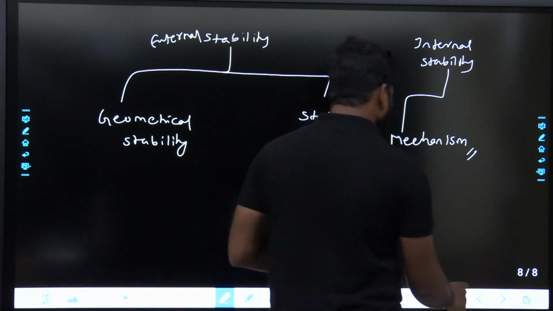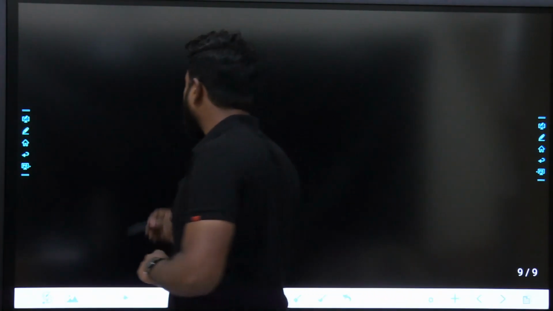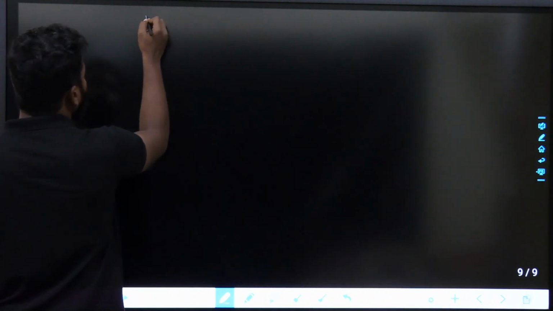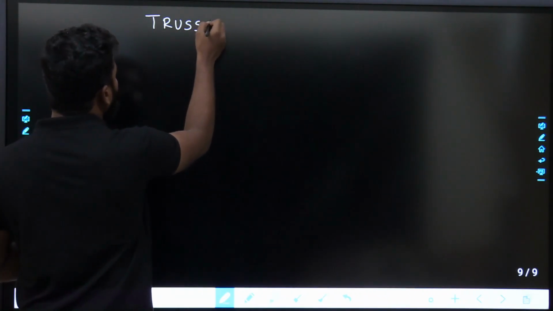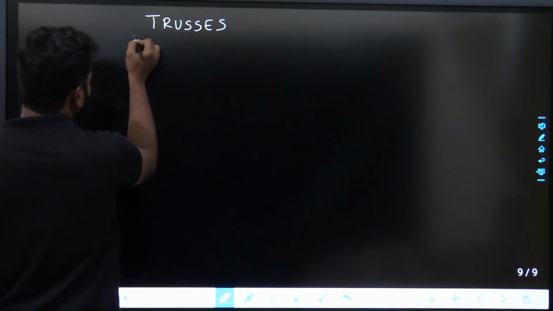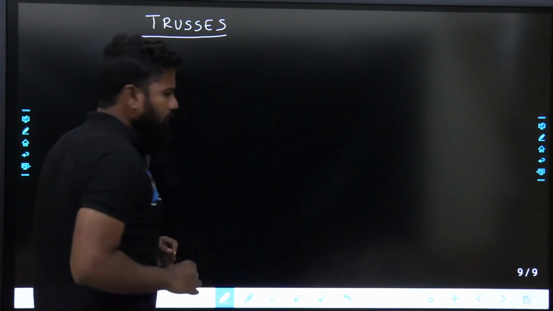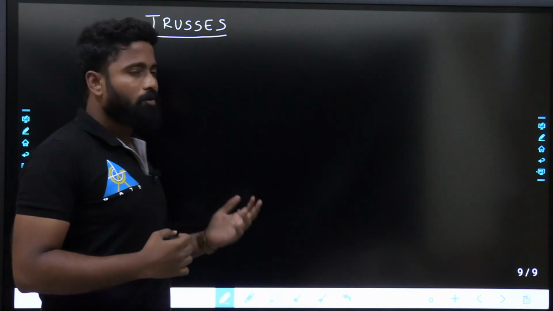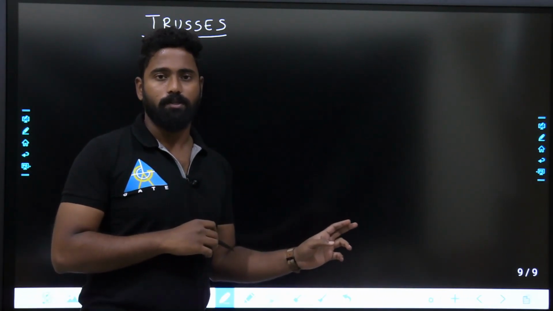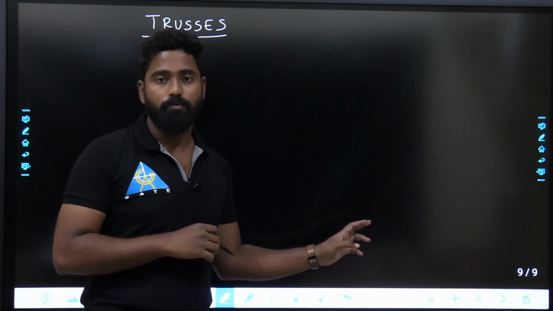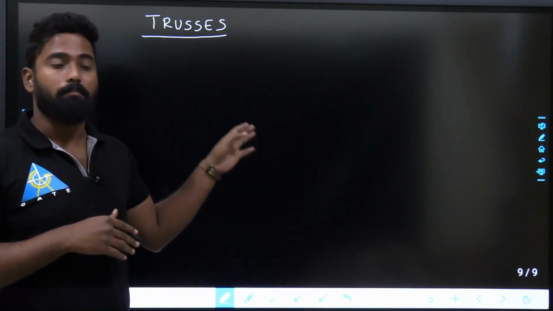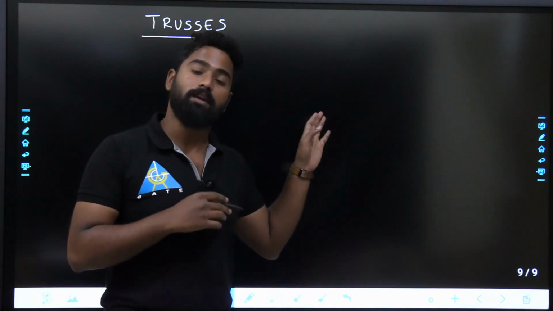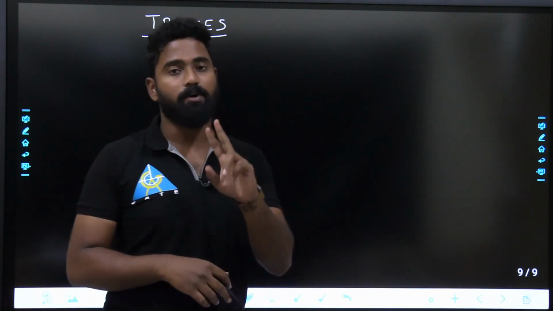In your second chapter, I'll discuss trusses. From a GATE point of view, it is a 2 marks question, 1 mark question. But from an engineering services point of view, they might ask, may not ask. It's not necessary they'll ask. But in engineering services, they'll definitely ask. You know, minimum 20 marks you can expect from here.